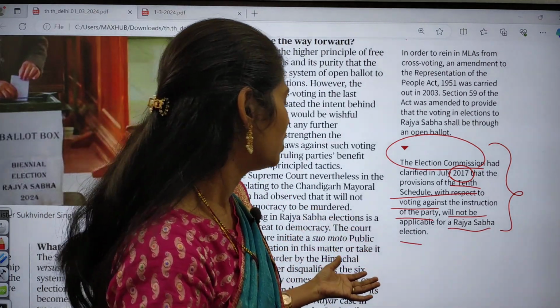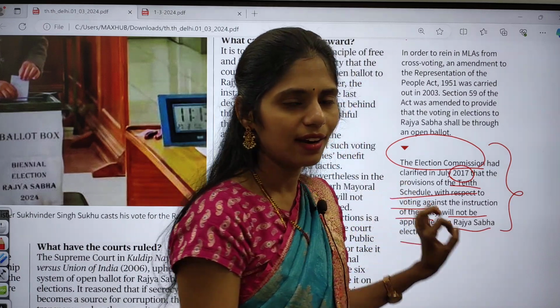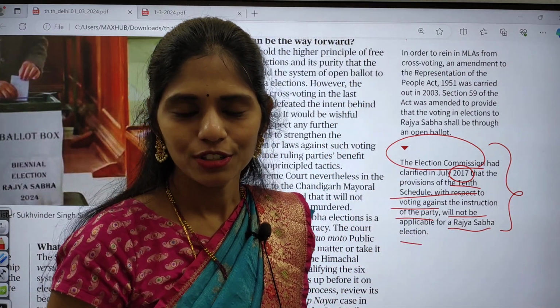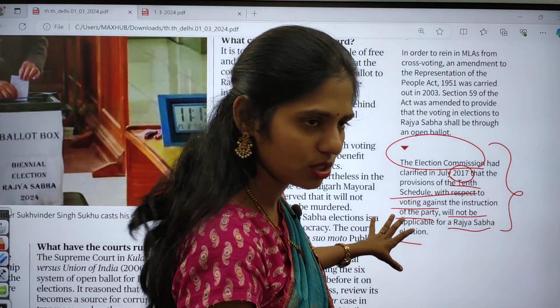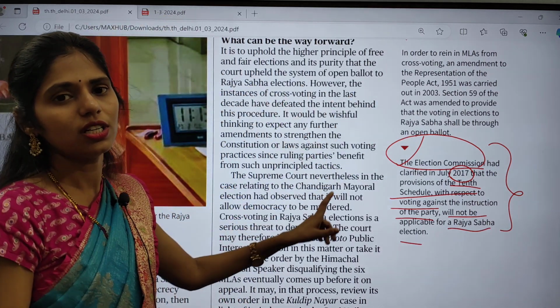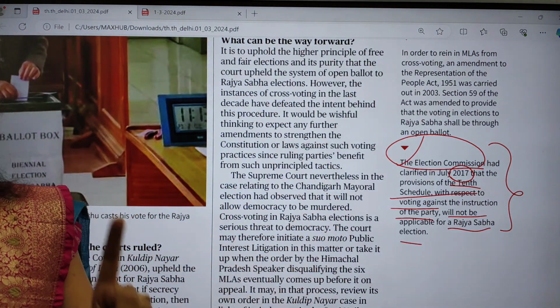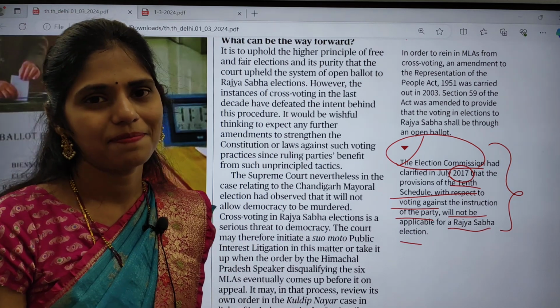And here, you cannot be disqualified if you are voting against the instruction of the party in Rajya Sabha elections. That is true. Many students will be thinking that this second statement is wrong, but it is true, which is clarified by the Election Commission of India. So in this way, UPSC will ask you the question. You have to be very much clear with the exceptions part.